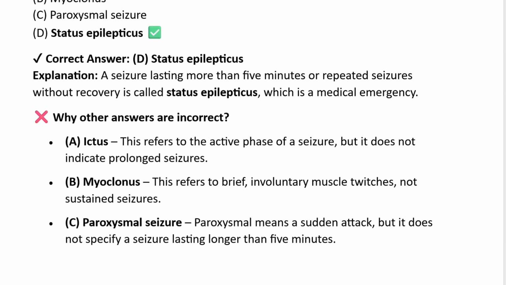Ictus refers to the active phase of seizure, but it does not indicate prolonged seizure. Myoclonus refers to brief involuntary muscle twitches, not sustained seizure. Paroxysmal means a sudden attack, but it does not specify a seizure lasting longer than 5 minutes. So the correct answer is option D, status epilepticus.